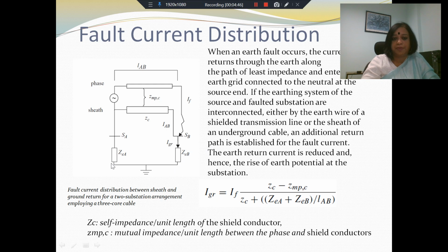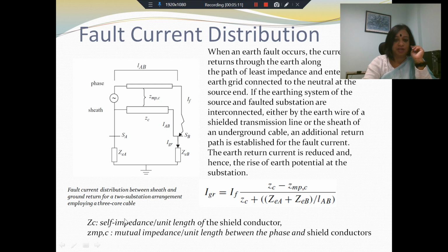If you have a cable, then the fault current is going to be divided into two paths. As a consequence, the earth fault return current will be reduced. So you have here IF, and then IF has two alternate paths. One is through the earth path and the other is through the sheath of the conductor.